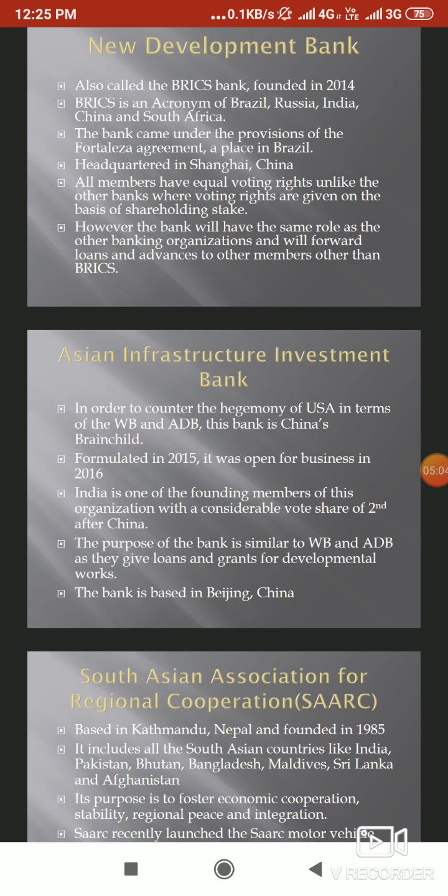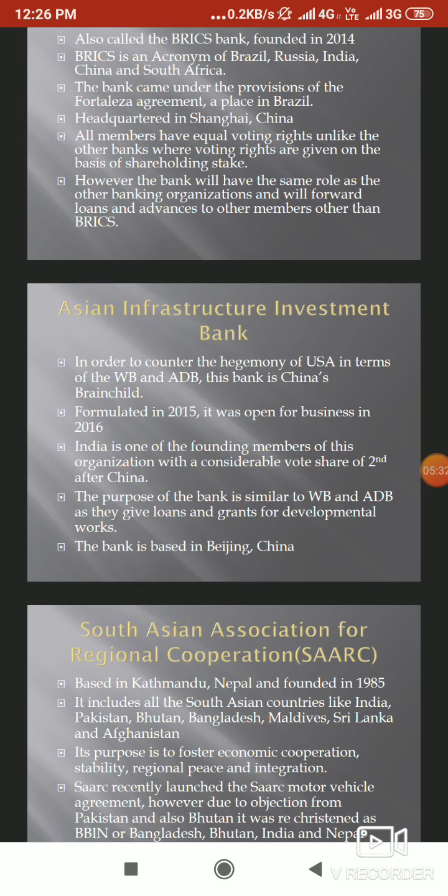The AIIB is basically an initiative of China in order to break the US hegemony in terms of the World Bank and the Asian Development Bank. China started this particular concept, and most of the members of this bank are also very staunch allies of the United States, like Canada as well as Australia, who are already members. India itself is also one of the founding members of this organization, and it has a considerable vote share, where it is second only after China.